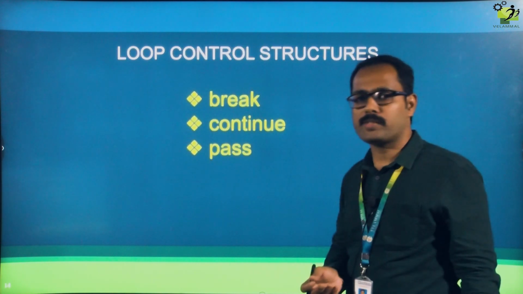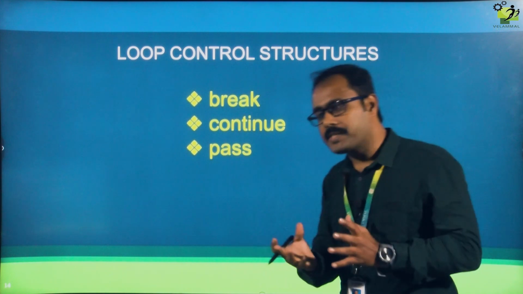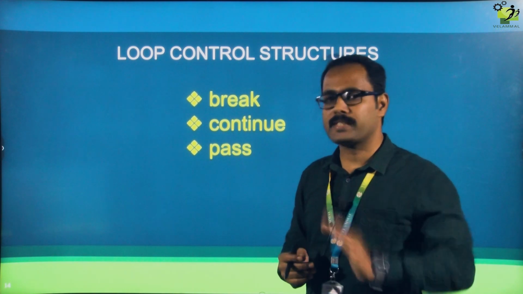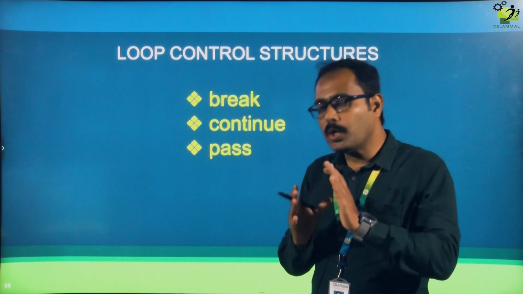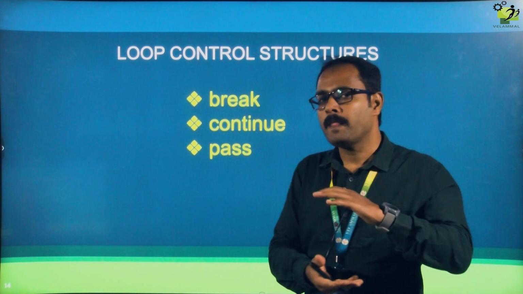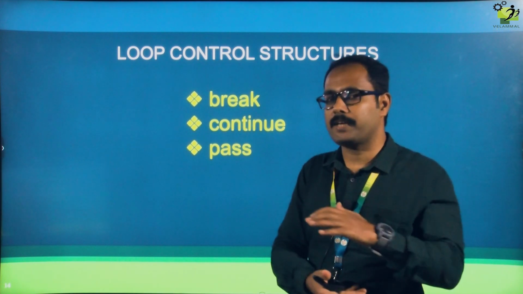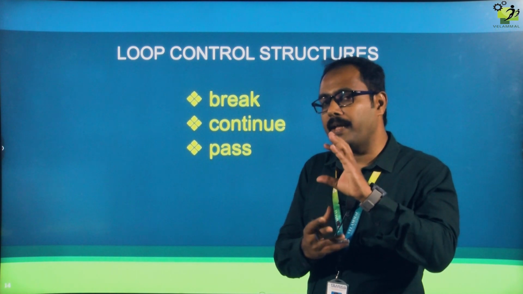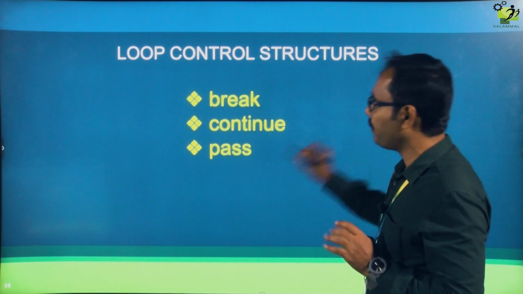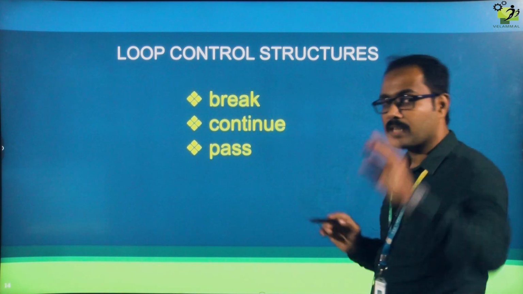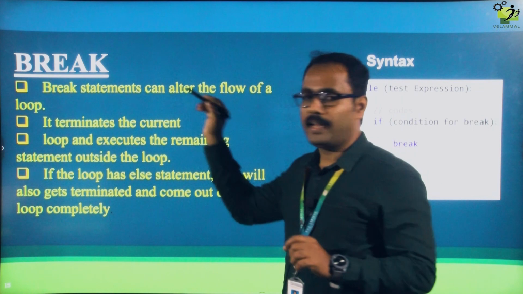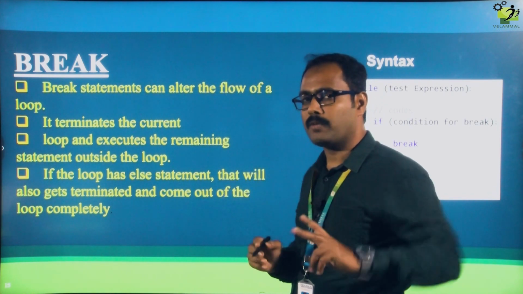Next one is loop control structure. So far we have discussed what is while loop and what is for loop, right? Loop control structure is going to control or alter the flow. While a loop keeps on executing some set of statements, if you want to make any change suddenly, it happens by using statements like break, continue and pass. So these are the three things: one is break, another one is continue, another one is pass, right?